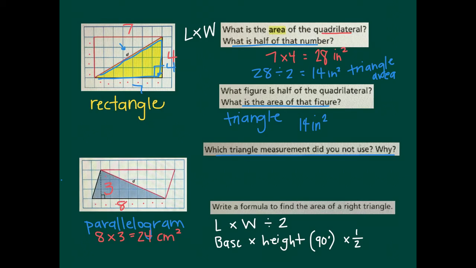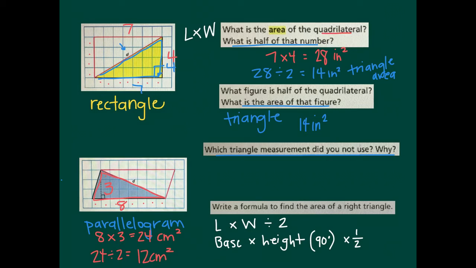So I need to take 24 times 1/2, like you see here, or that's the same thing as dividing by 2. So now I've already done length times width, or base times height, because those were the 90-degree angle here. So 8 times 3 gave me 24 centimeters. To get the triangle, I divide by 2. So now I take 24 divided by 2, and that will equal 12 centimeters squared. And now I found the area of the triangle.